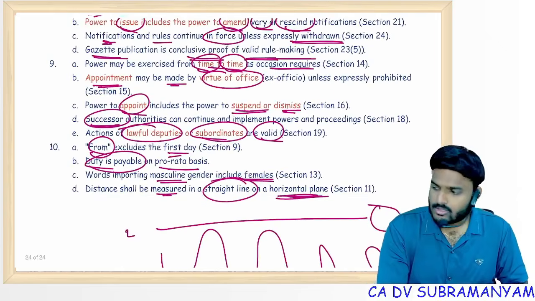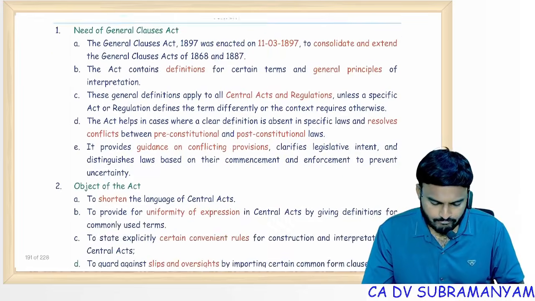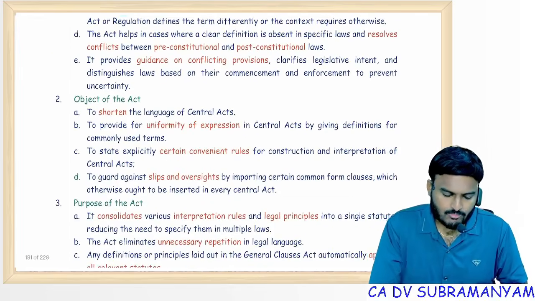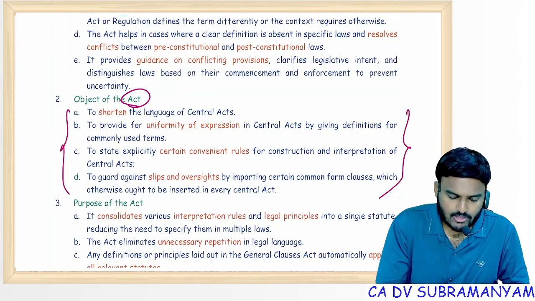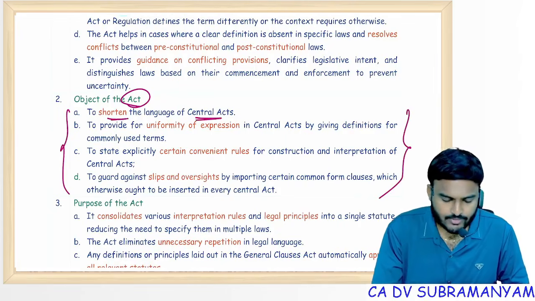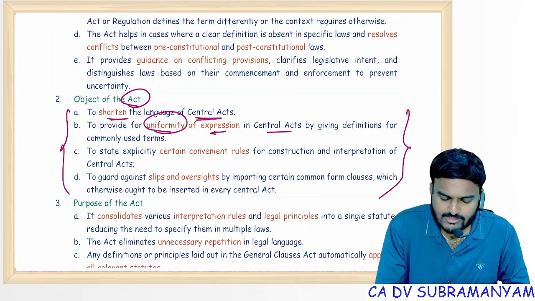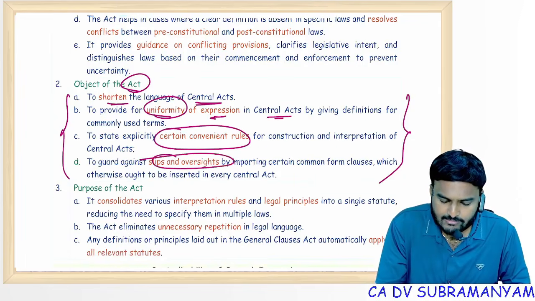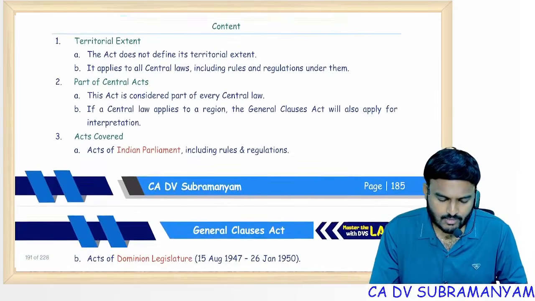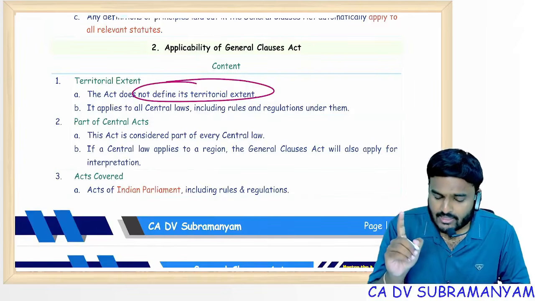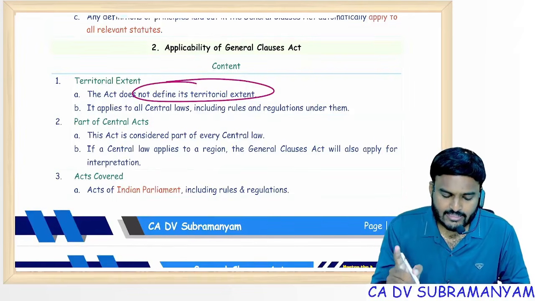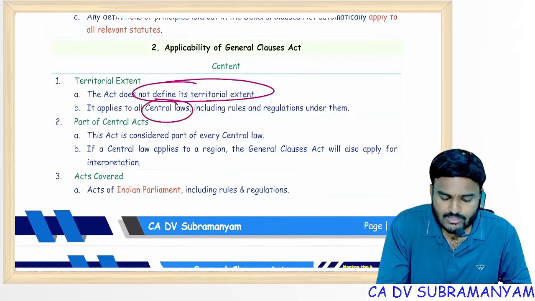So let's go through the master notes. Object of the act: give one time reading, important. Shorten the language of central acts. Provide uniformity of expression in central acts. State explicitly certain convenient rules. Guard against slips and oversights. General Clauses Act doesn't have its own independent territorial extent. Its extent depends on all other central laws.